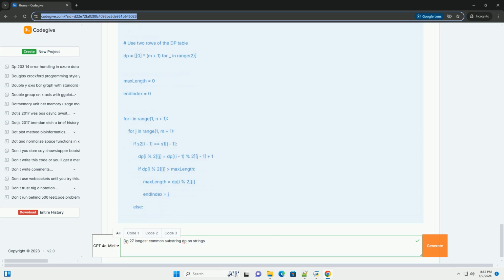6. Time and space complexity. Time complexity: O(m * n), where m is the length of S1 and n is the length of S2. This is because we iterate through the entire DP table, which has dimensions (m + 1) x (n + 1). Space complexity: O(m * n), due to the space required to store the DP table.